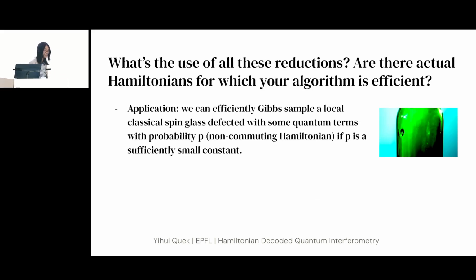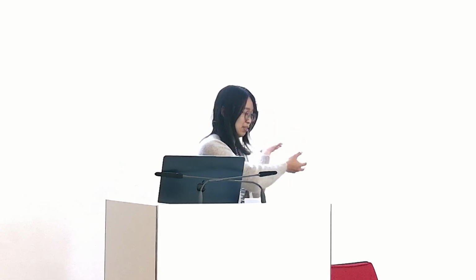So you might ask the question, what's the use of all these reductions? Are there actual Hamiltonians for which your algorithm is efficient? And fortunately, the answer is yes. Because what we show is that if we have a spin glass defected with some quantum terms, which means basically we have a Z Hamiltonian where you choose terms with probability P to put some X terms inside. Now the X doesn't commute with the Z, right? So we call these defects. If P is small enough, then the largest connected component size in the anti-commutation graph is small enough, and so the MPS is simple enough to prepare.